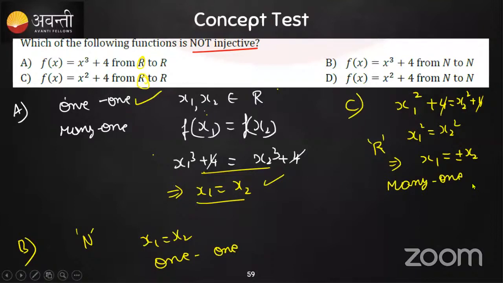And the last thing is option D. If you consider it, the question remains the same, but here it is natural numbers. For natural numbers, x1 is equal to x2 only you will get, and you don't get a negative number, it is not defined. So hence here this is a one-one function.